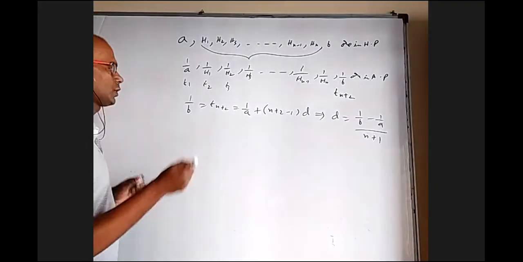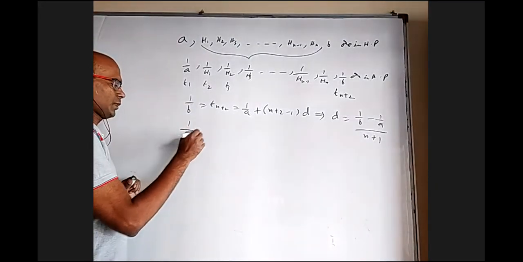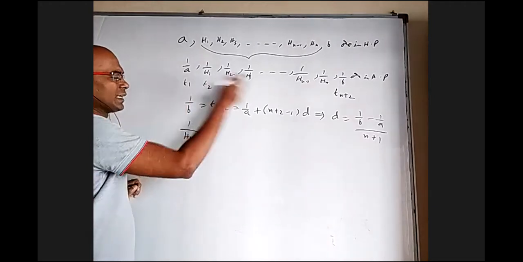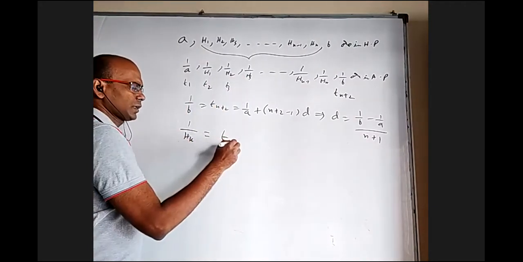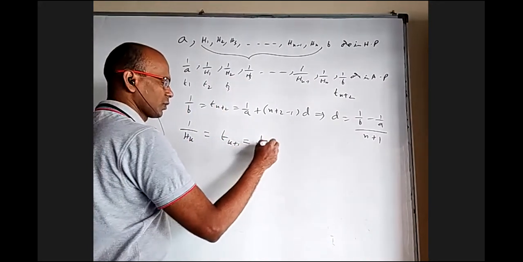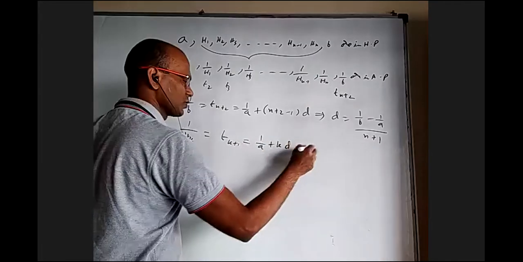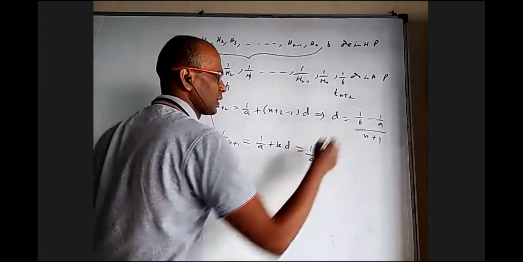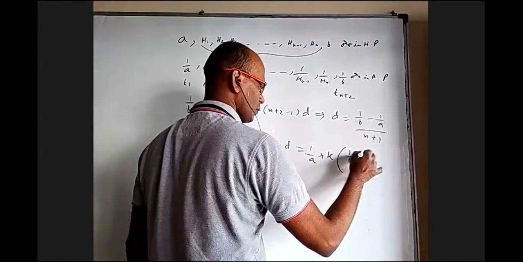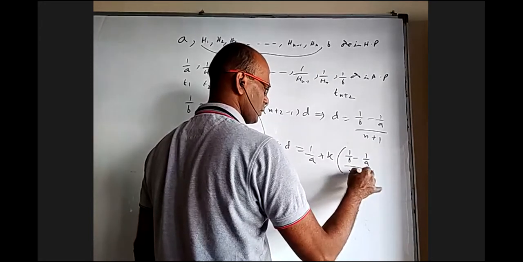So if you want 1 by Hk, the reciprocal of the kth harmonic mean, in this series it is not the kth term, it is going to be the k plus 1th term, which is 1 by a plus k into the common difference, which is 1 by a plus k into 1 by b minus 1 by a by n plus 1.